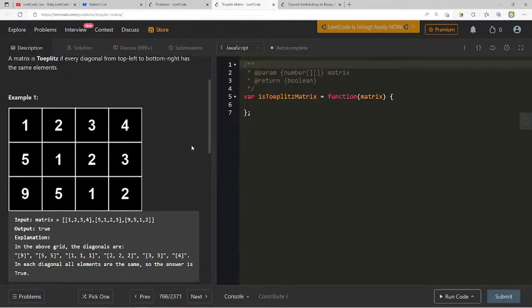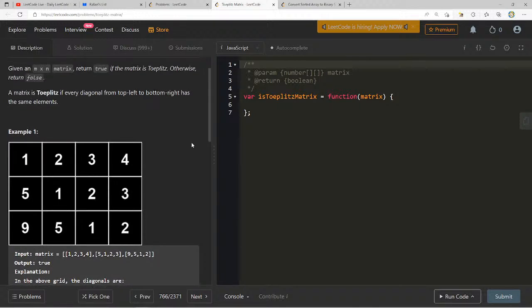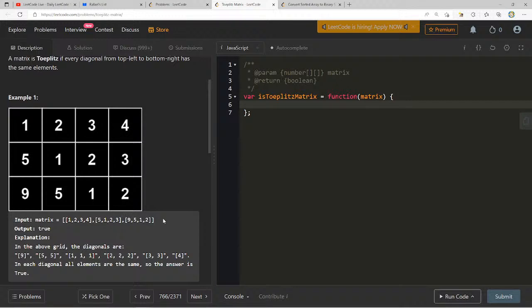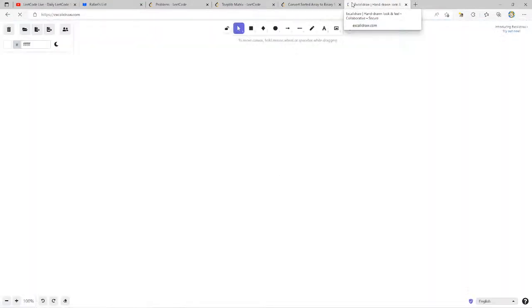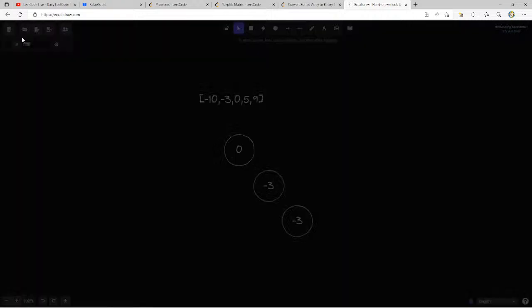Okay, this could be done in a loop for sure, right? And I think the very important thing to do here is you absolutely need to draw it out. There's just no way for you to do it without doing it. So let me see if we can actually just create that ourselves.